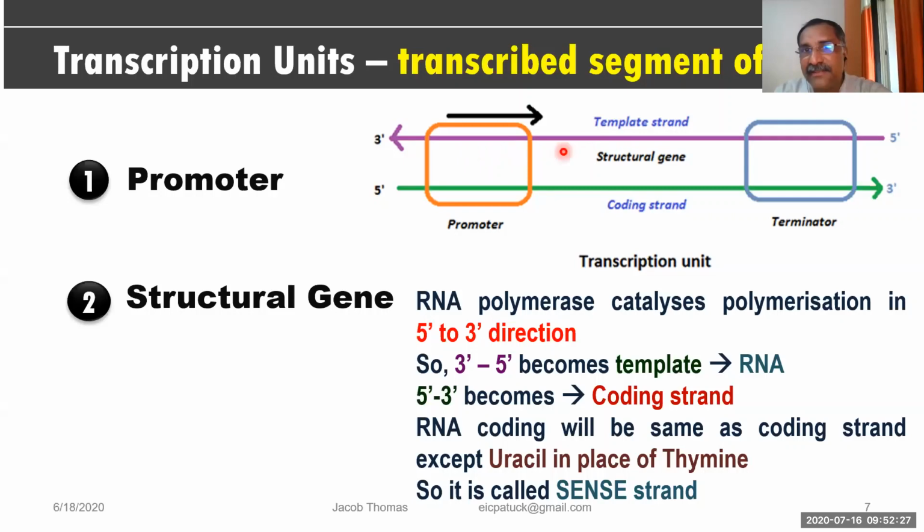When it moves in this direction, this strand will act as a template strand. Template means a molding strand, a mold. You know that when plastic and even aluminium vessels are being manufactured in the factory, they have a mold over there. According to that mold, they synthesize the new one.